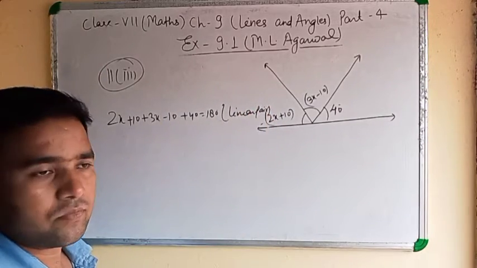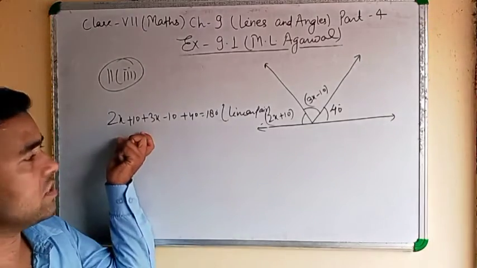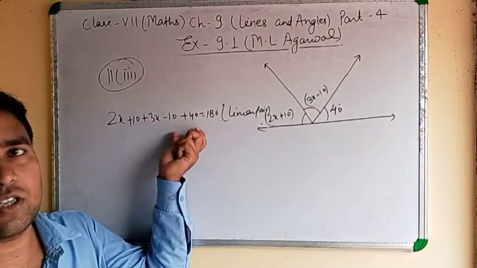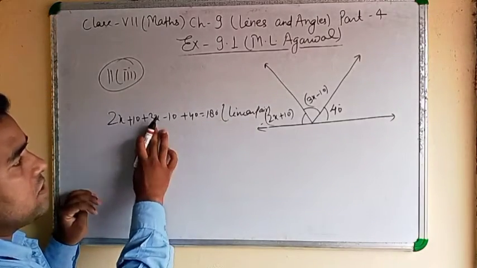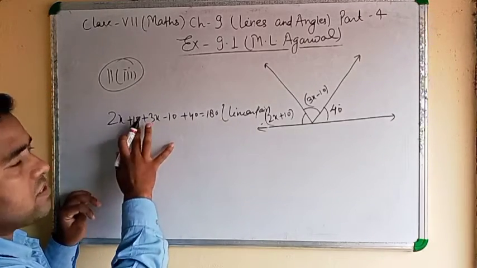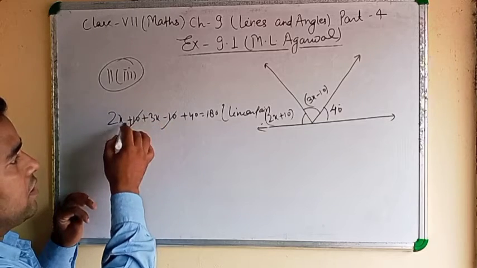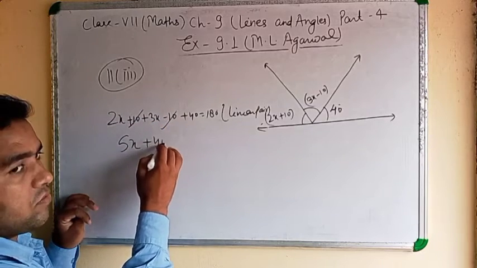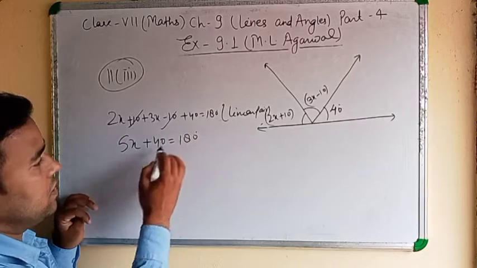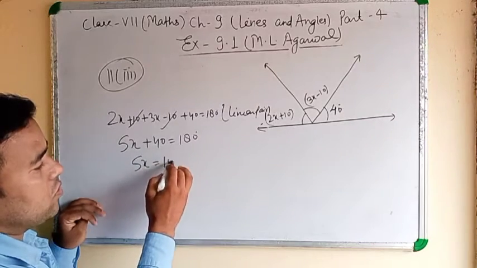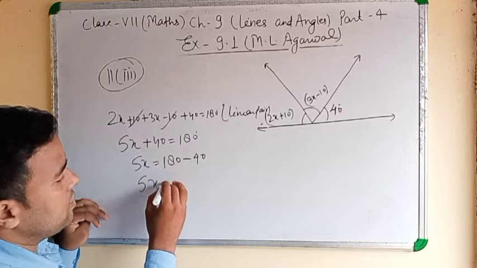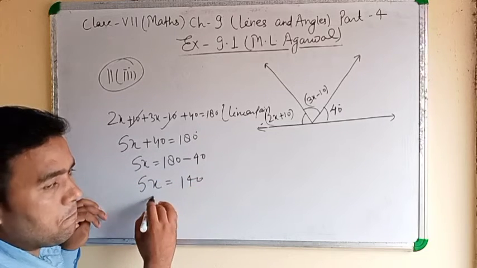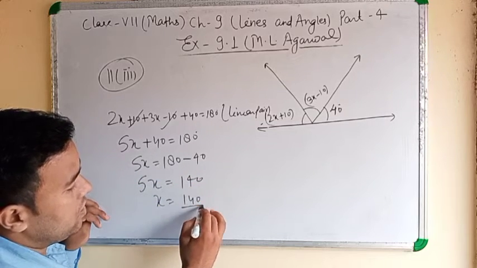Clear? 2x plus 10, 3x minus 10 plus 40 equal to 180 degree. After that, 2x plus 3x is 5x, plus 10 minus 10 cancel, plus 40 equal to 180. 5x equal to 180 minus 40, then 5x equal to 140. X equal to 140 by 5.